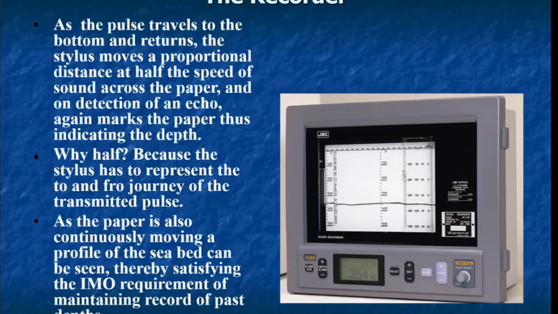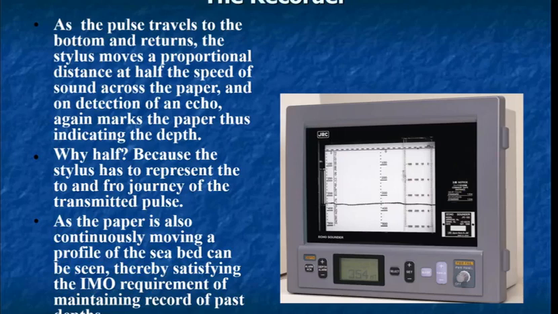Now you may ask why half? It's because the stylus has to represent the to and fro journey of the pulse. So as a result, since the paper is continuously moving, a profile of the seabed can be seen.